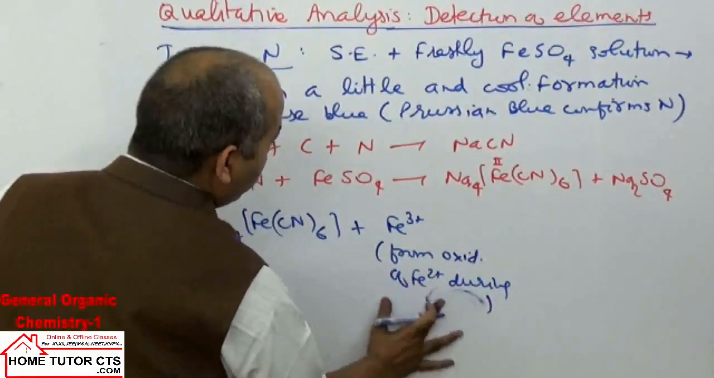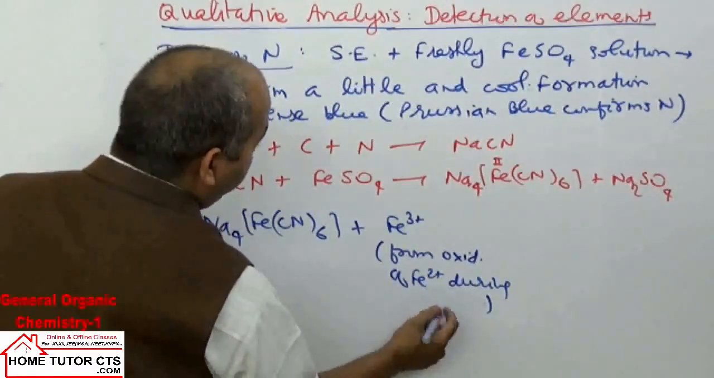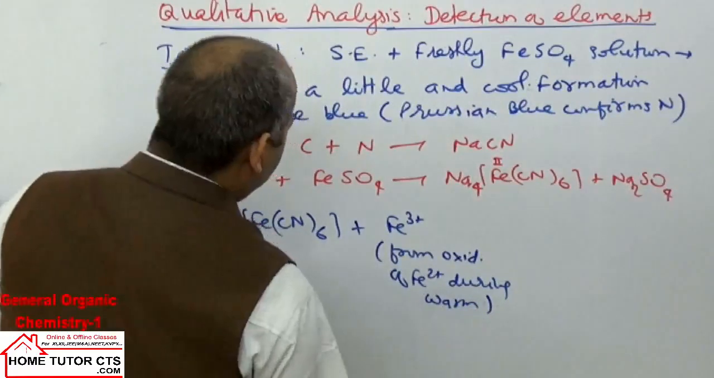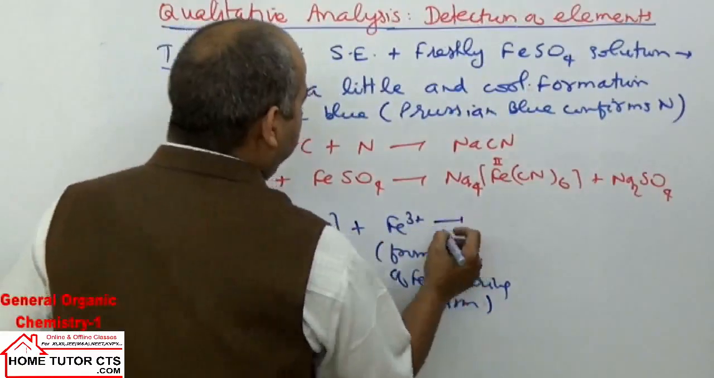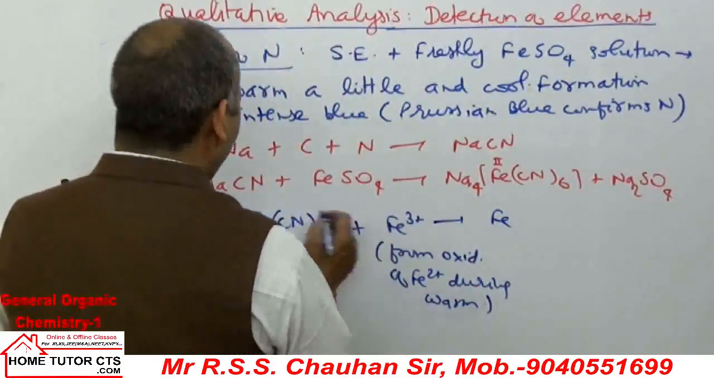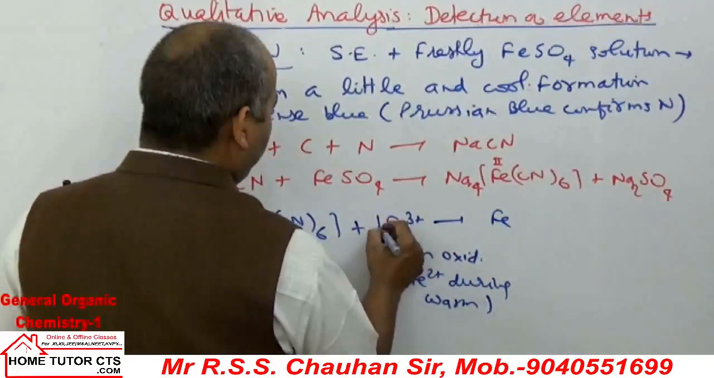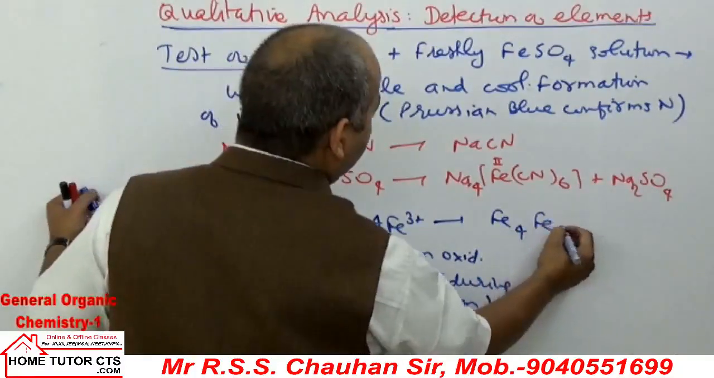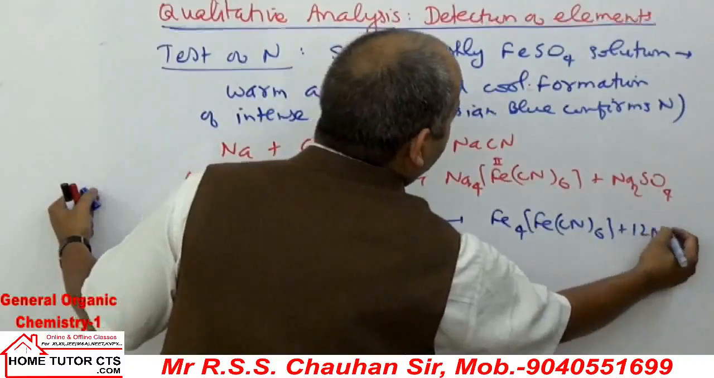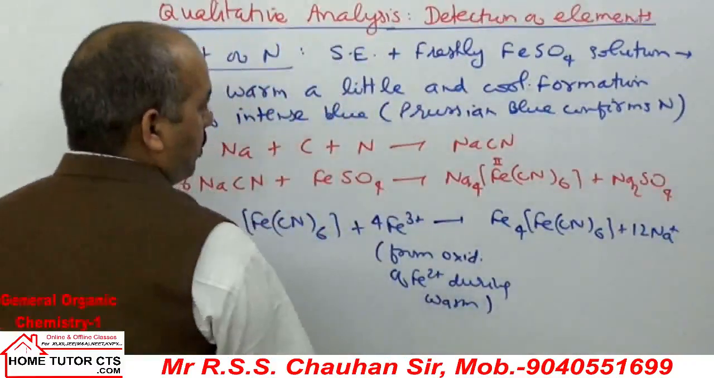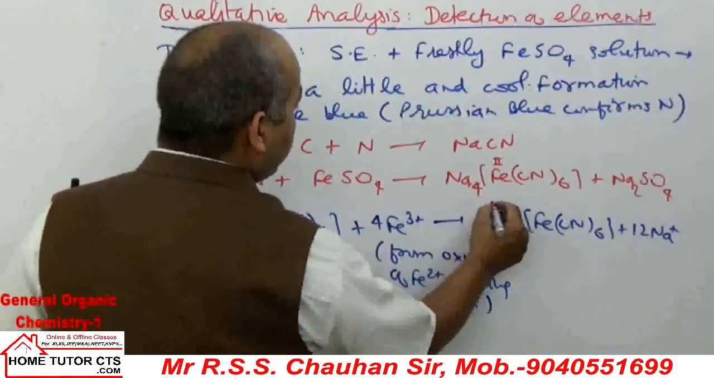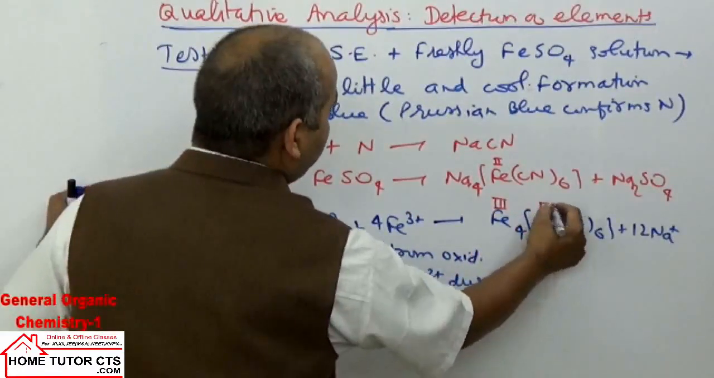During warming of the solution, some ferrous ions oxidize to ferric ions, and then the balanced reaction is: Fe is 4, so we can take 3, 4, Fe4[Fe(CN)6]3 plus 12 sodium ions. This compound is called Prussian blue. Iron outside is in the +3 state, inside it is in the +2 state.